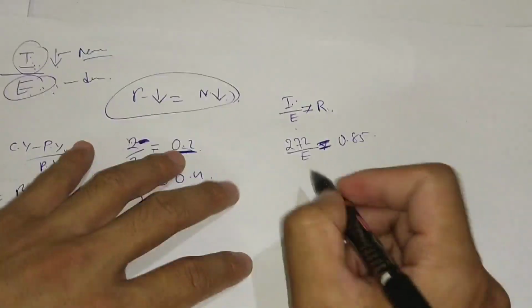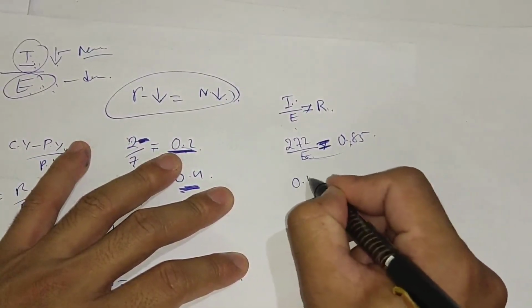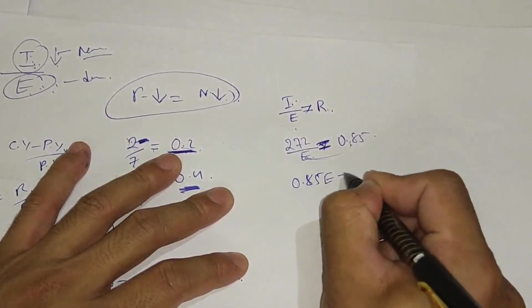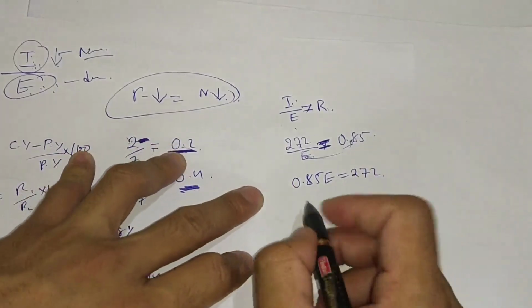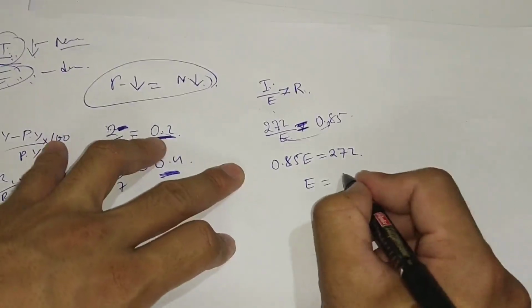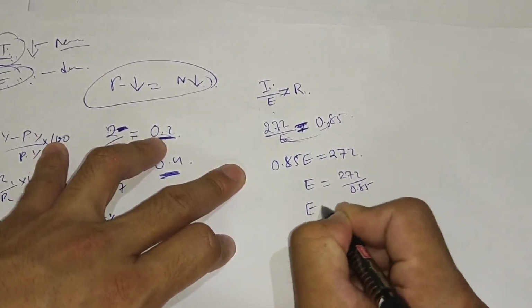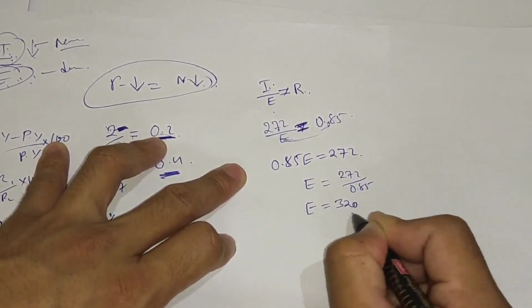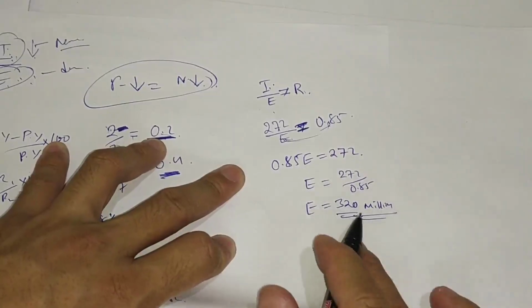So we will do cross multiplication. So 0.85 times E is equal to 272. The export will be, instead of multiplication, it will get divided, so 272 divided by 0.85, so you will get the E value as 320, which is in terms of million. So your answer is 320 million.